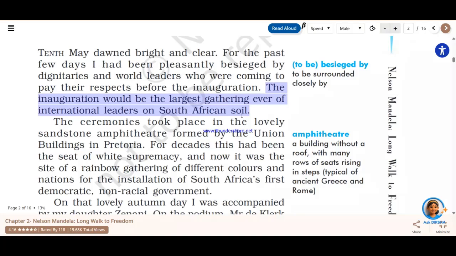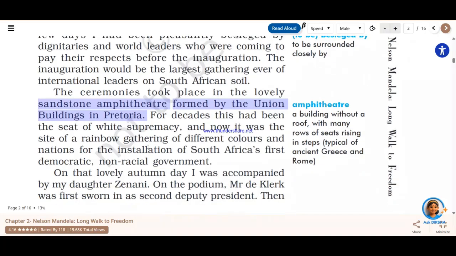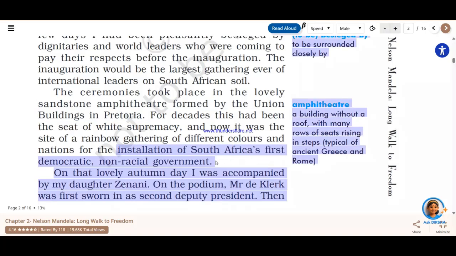This whole inauguration ceremony was held in the sandstone amphitheater formed by the Union Buildings in Pretoria. Here he briefly talks about white supremacy, which had ruled over them for a long period of time. He also says why this inauguration was held: because it was the installation of South Africa's first democratic, non-racial government.